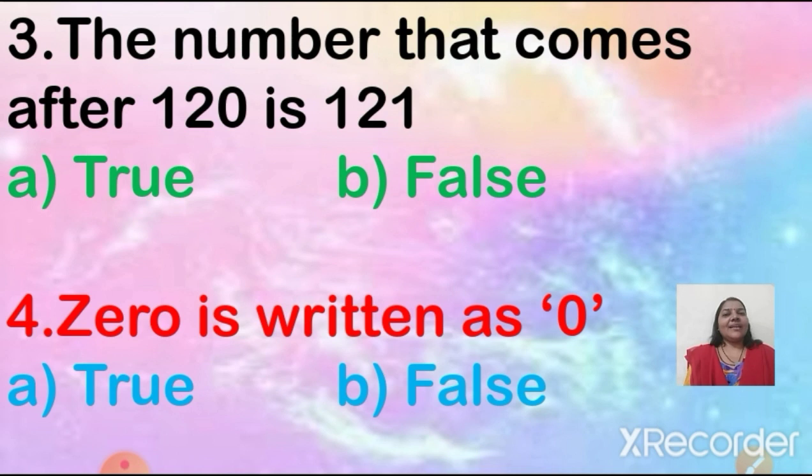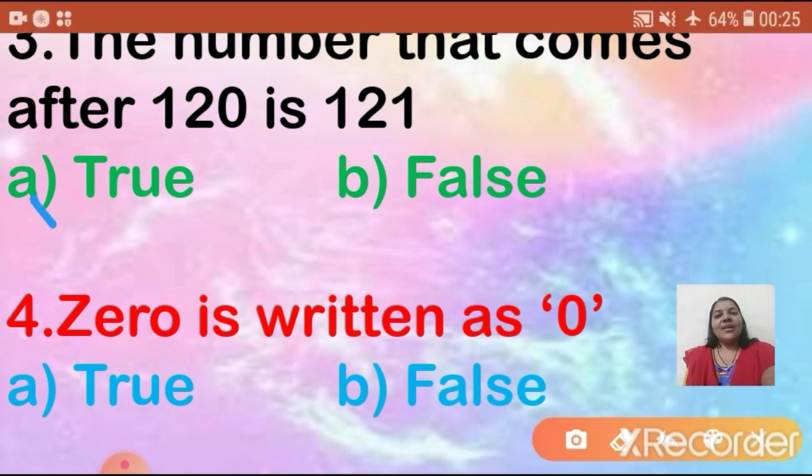The number that comes after 120 is 121. Which number comes after 120, children? Yes, the correct answer is 121. So the given statement is true. So we will put tick mark here on A. Number 4. 0 is written as 0. Is it correct, children? Yes. So here also we will put tick mark on true.